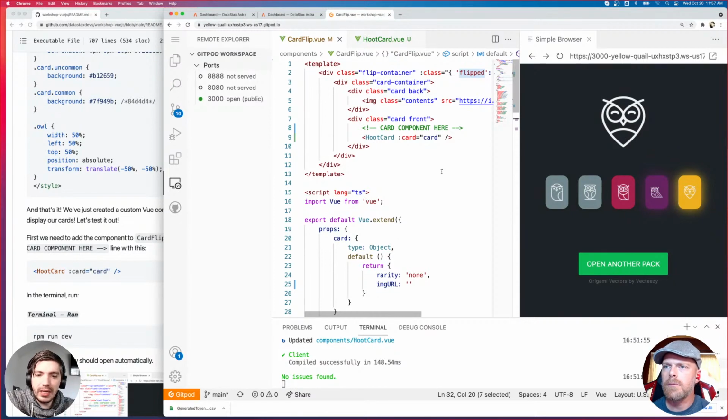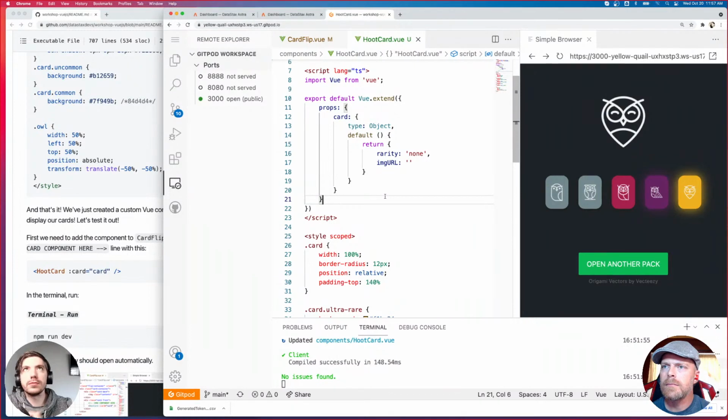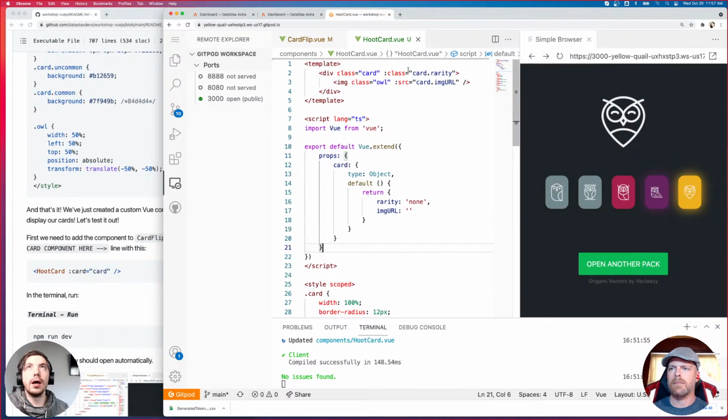Matthias says, does it work? For me, it does not if the data part is missing. If you remove the data part, and I would recommend, just for simplicity's sake, just follow what's in the repo. There are other options, I guess. But if you remove the data, you do need to reference the card property up here in the template. But I would recommend just following the repo. Use the data section. It is best practice and allows you to change the values if you want to.